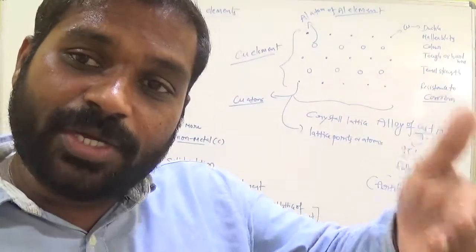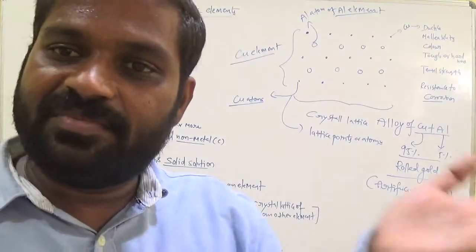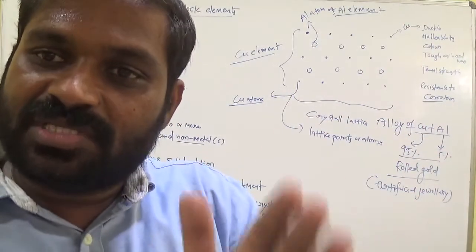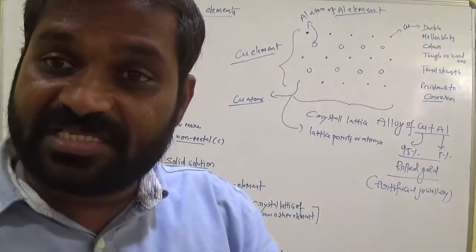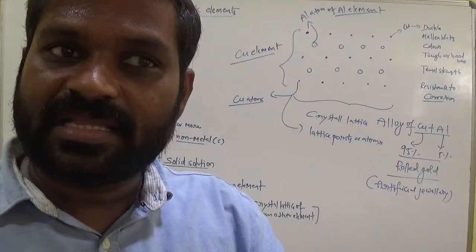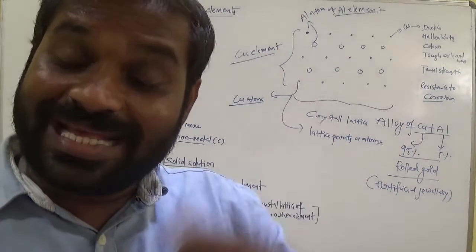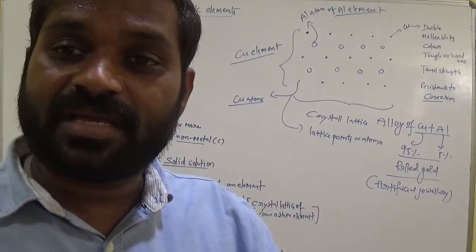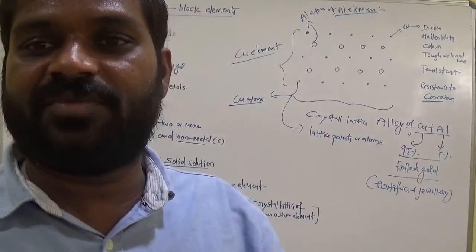If you want to improve those properties, we add some other elements, then it becomes an alloy. Corrosive nature decreases, that means less corrosion. Iron is more corrosive, am I right? So we prevent corrosion. Their properties are developed due to the formation of alloy.